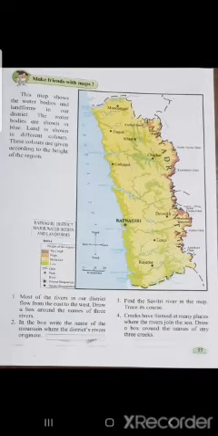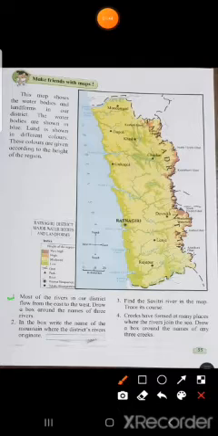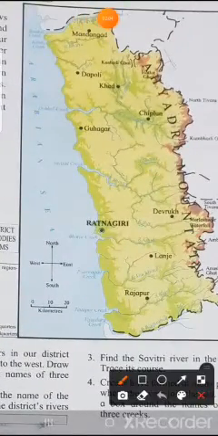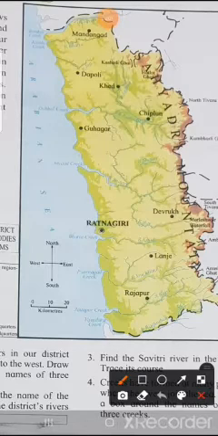See, first question: most of the rivers in our district flow from east to west. Draw a box around the name of 3 rivers. See, this is east and this is west. You have to draw a box around rivers flowing from this direction to this direction. You can see the blue rivers marked R. R Kajvi means river Kajvi.